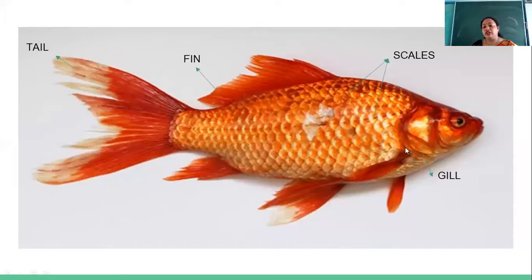And there is the presence of gills, as you have seen here. Just below the eyes, there is an organ which is called the gill. What is the work of this gill? This gill helps the fish to use oxygen that is dissolved in water. So this is helpful in the exchange of gases, and this is how the fish survives in water.